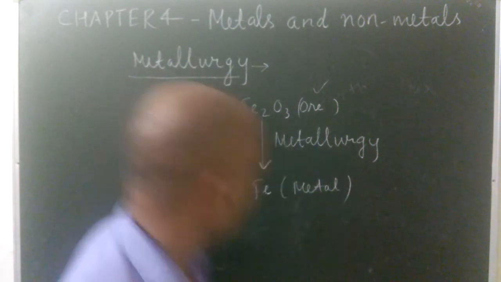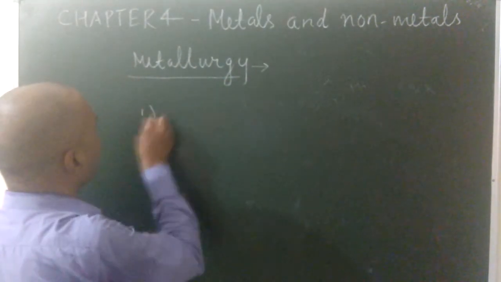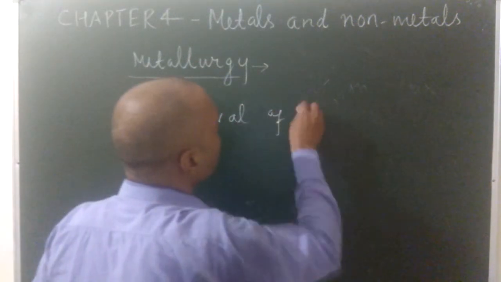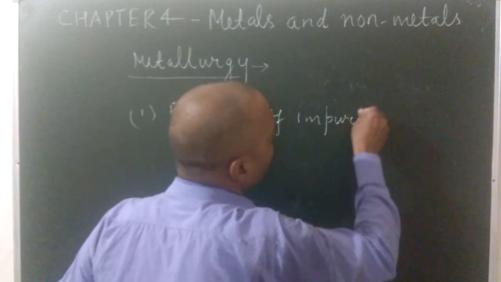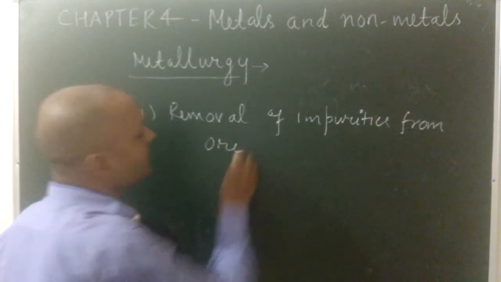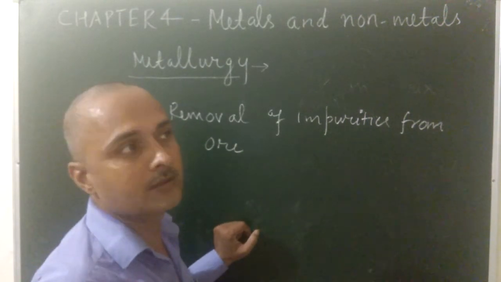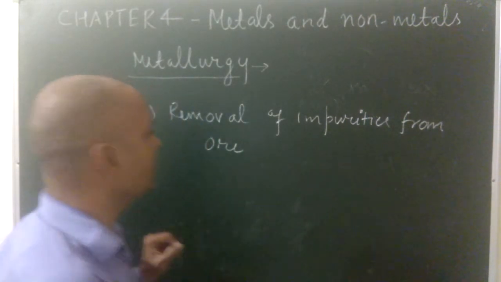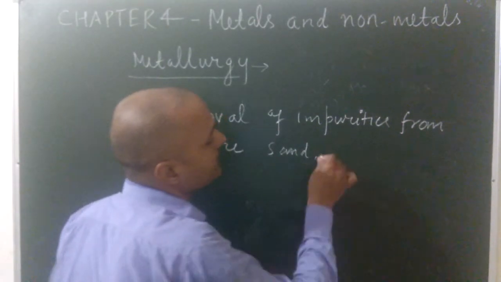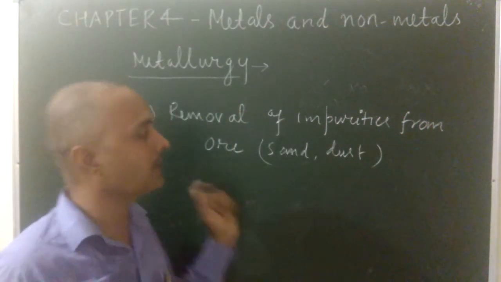Now see the steps of metallurgy. There are 4 steps. In step 1, removal of impurities from the ore. That means in the first step you will remove the impurities, some dust particles, physical particles present along with the ore, like sand, like dust particles. So first of all, you will remove the physical impurities from the ore.